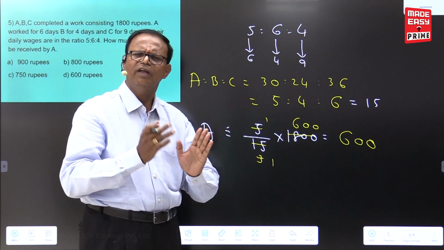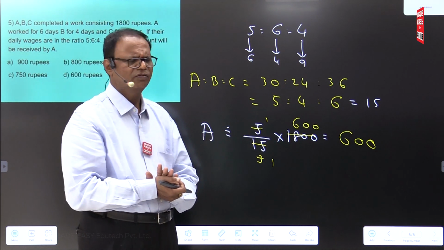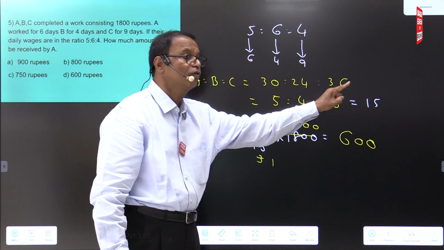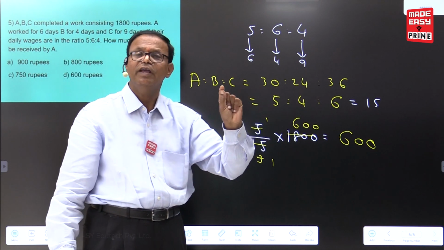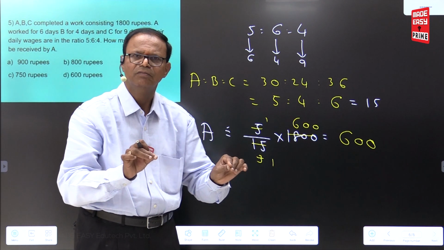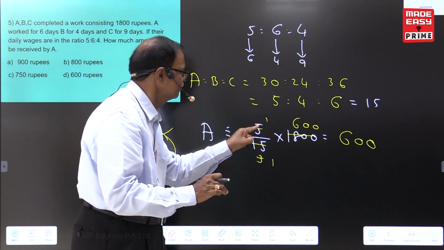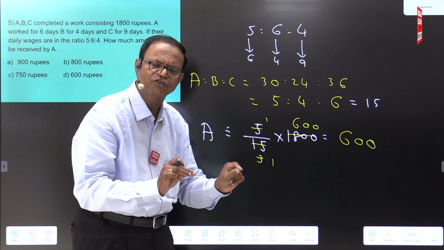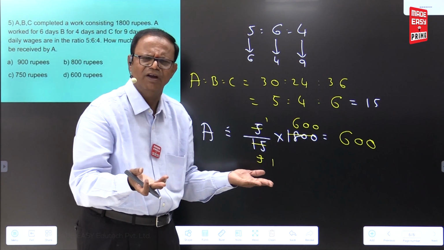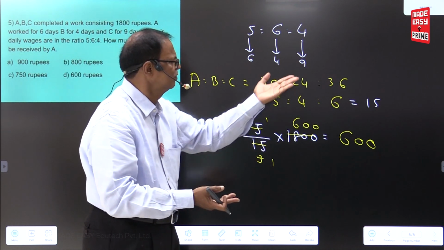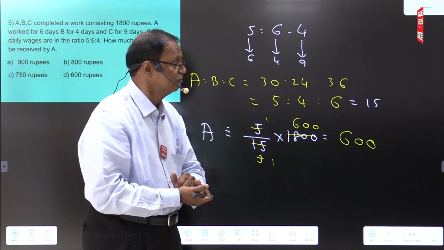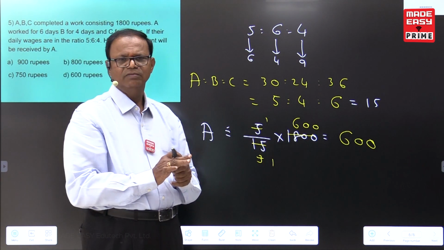Still, refer to any kind of numerical textbooks. They will write 5x, 4x, 6x is equal to 15x. 15x is equal to 1800. You have to find out the x value. Here what again? 5x by 15x, x cancels. If you are writing x, fine; if you do not write x, nothing wrong. There is no need of writing x, not required. If you are writing x, 15x is equal to 1800, and we can go for the x value straight away. I think you will all be clear.